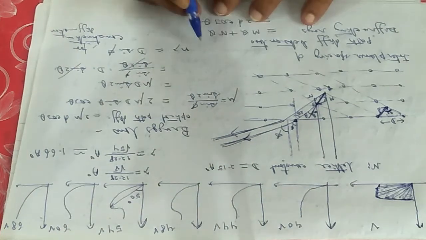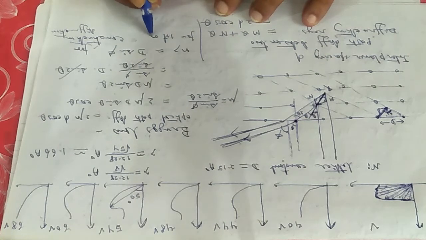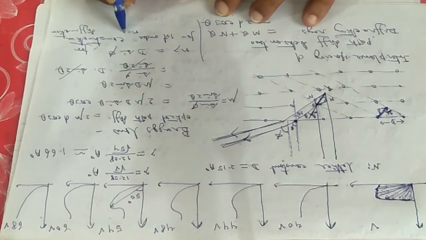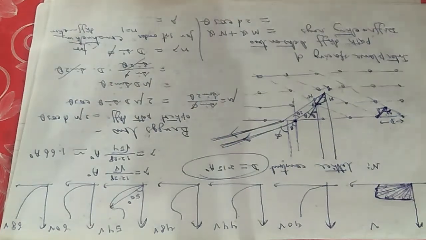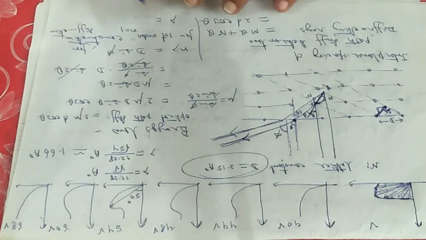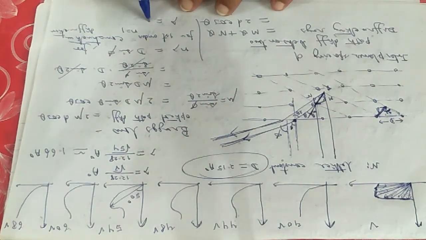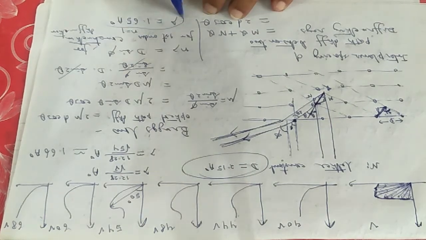Now what you have to do? For first order, put n equals to 1 and calculate the value of lambda, putting the value of d. You know the value of d. D is the lattice constant. You know its value. Put it here and try to calculate. You will be reaching the result 1.65 Angstrom.